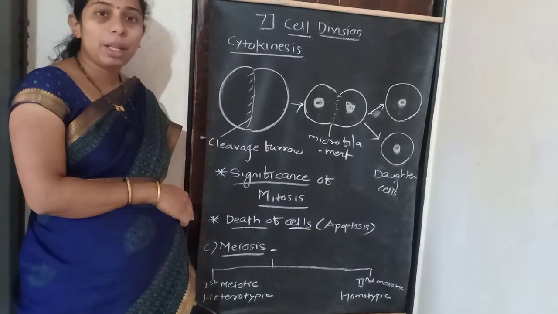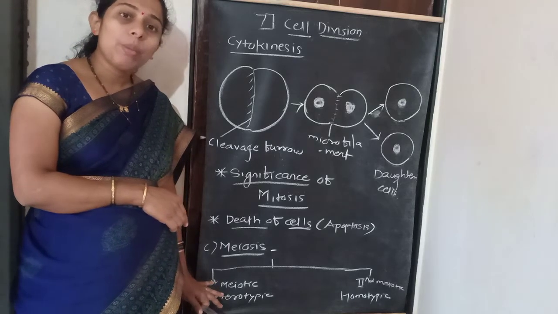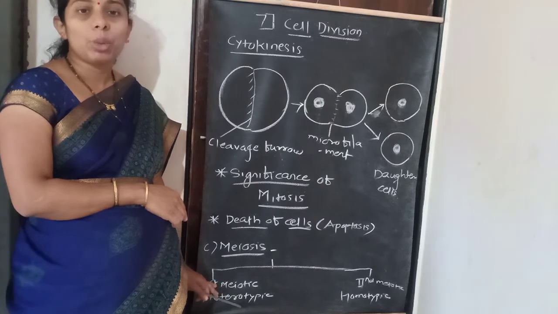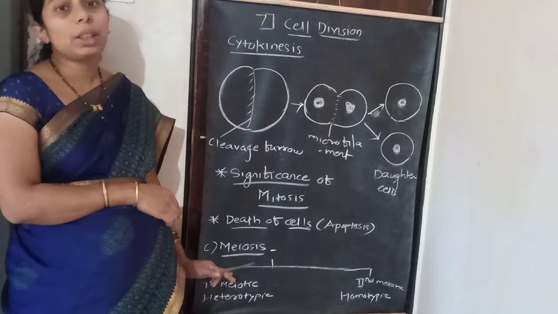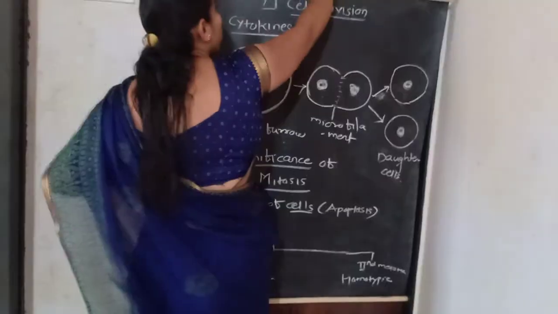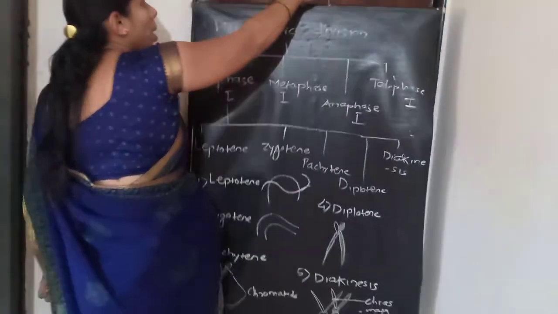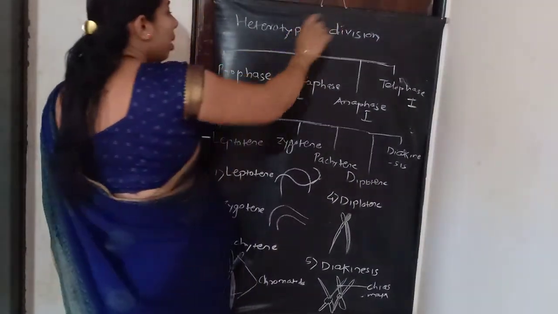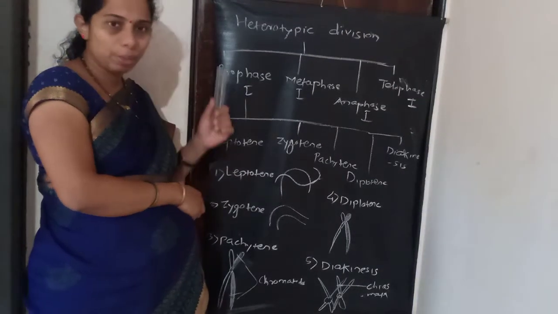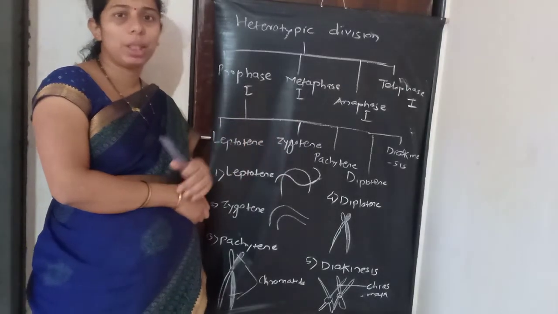In the heterotypic division, the chromosome numbers of parents and their offspring are different, so it is called heterotypic division. This is the first one we study. This heterotypic division is divided into four phases: prophase first, metaphase first, anaphase first and telophase first.